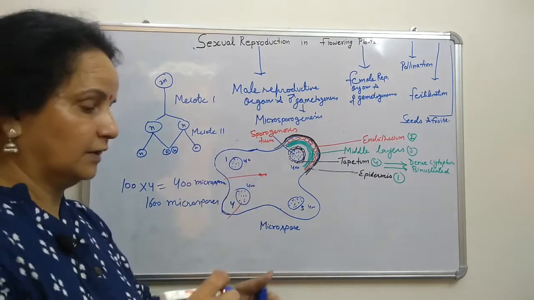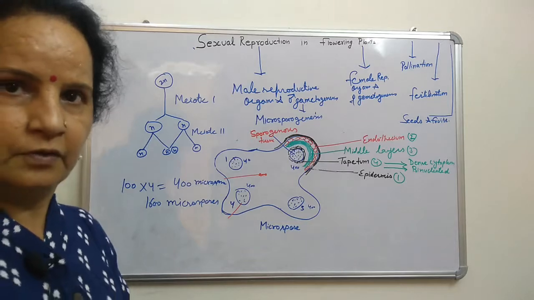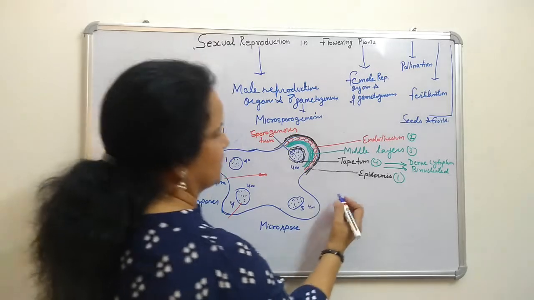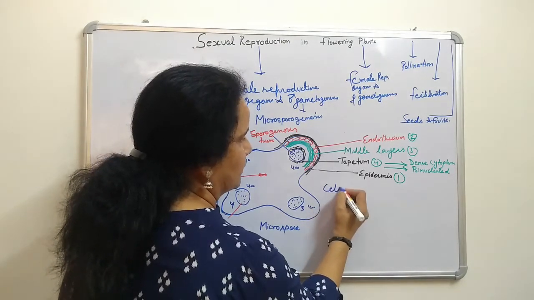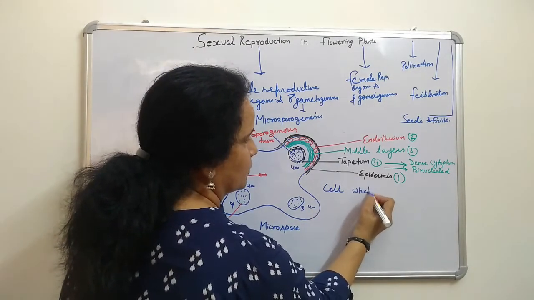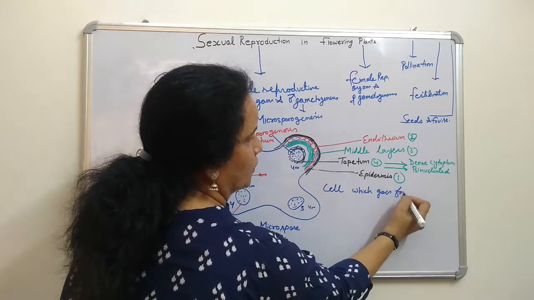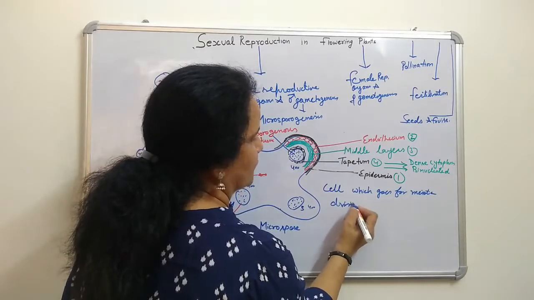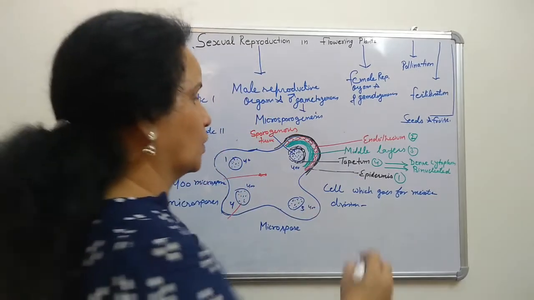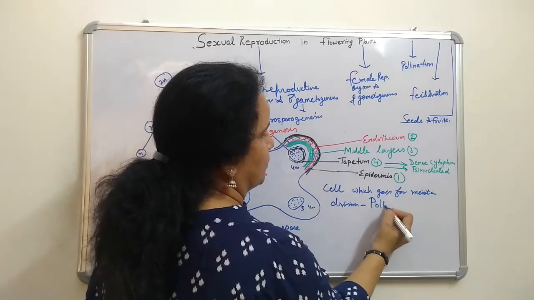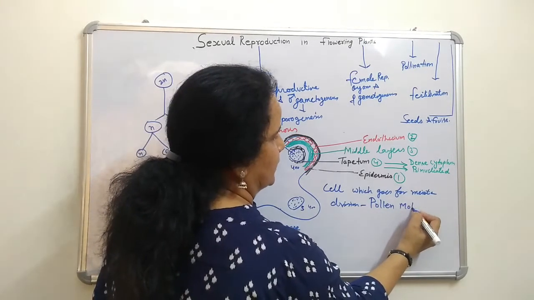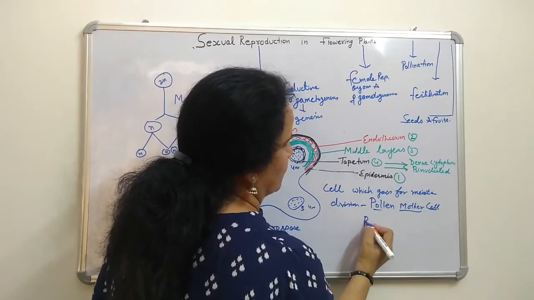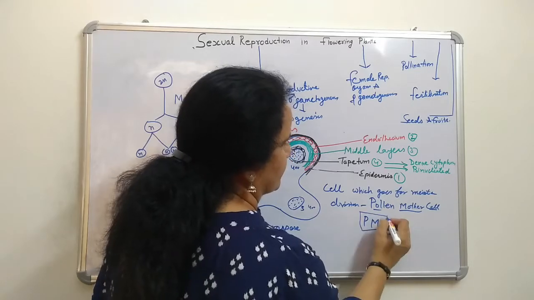The sporogenous tissue cells which go for meiotic division are also called PMC, or pollen mother cell. In short, we call it PMC.